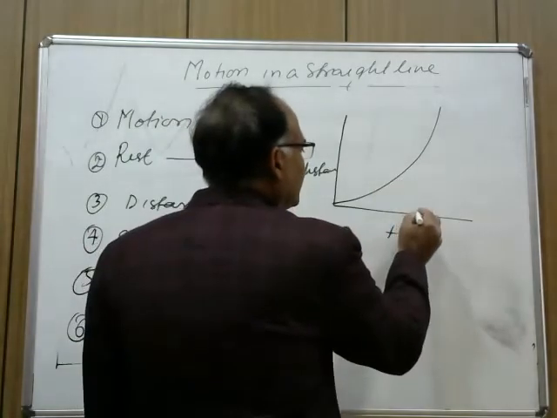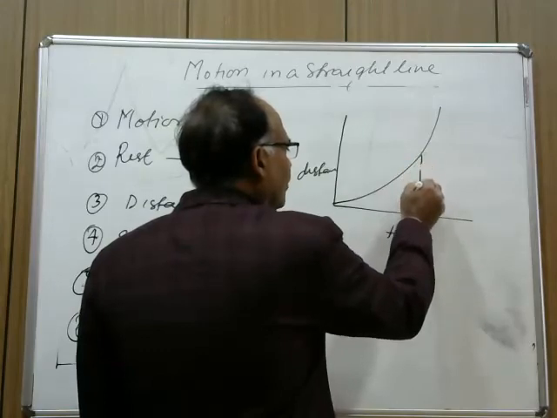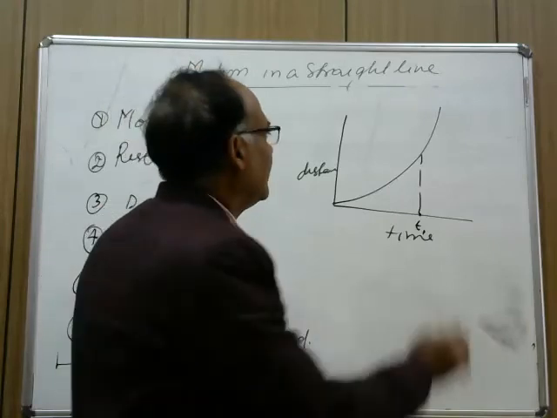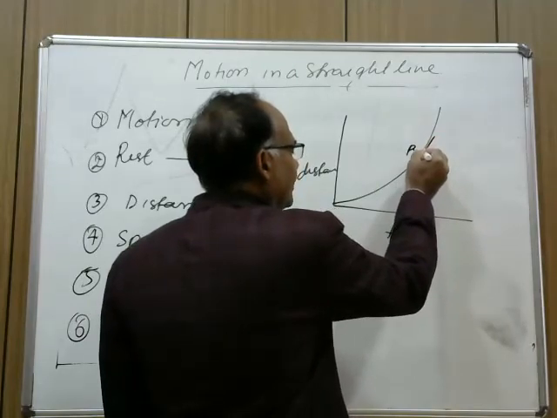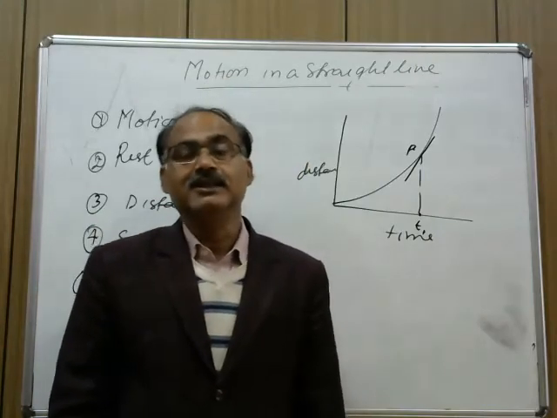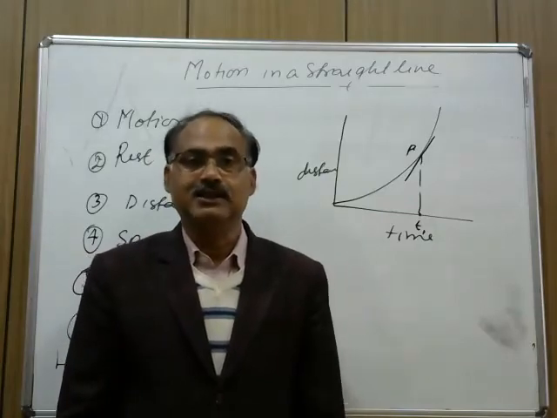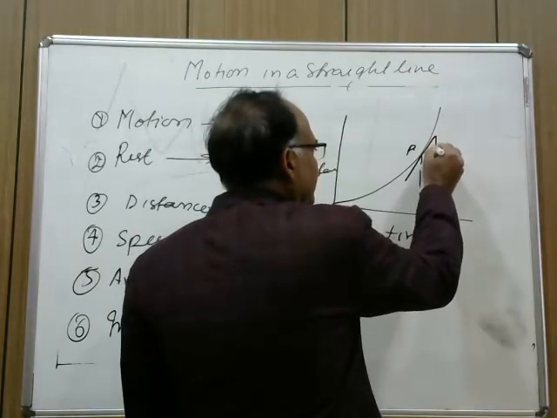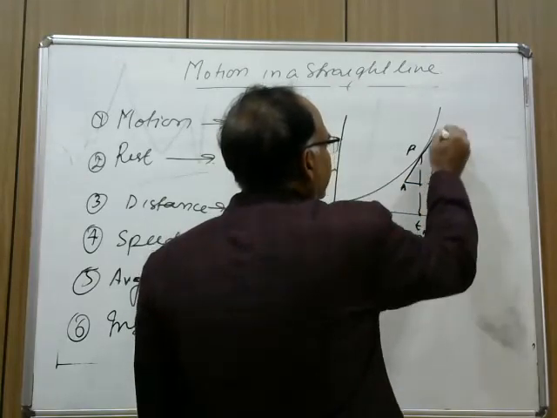Now if you want to find out, let this time be t1, what was the speed of the body at this particular time, let that point be P on the graph. We draw a tangent at this point. Tangent, you must be knowing tangent. It is a straight line touching the curve at a particular point, called tangent at that point. Now when we have drawn tangent, then make a right angle triangle. Let this triangle be ABC.